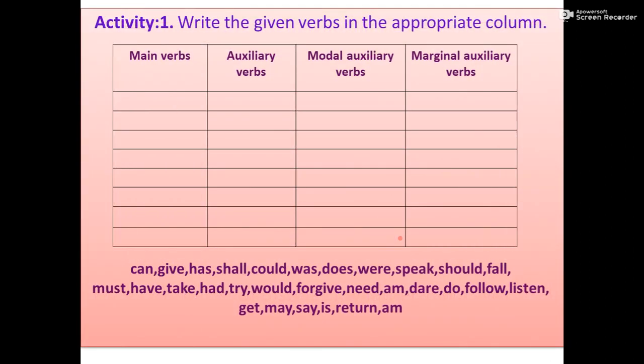Now we will see the activity. Write the given verbs in the appropriate column. There are 4 columns. In the first column, you have to write main verbs. In the second column, auxiliary verbs. In the third column, modal auxiliary verbs. And in the fourth column, marginal auxiliary verbs. Now read all the verbs and put the proper verbs in the proper columns.